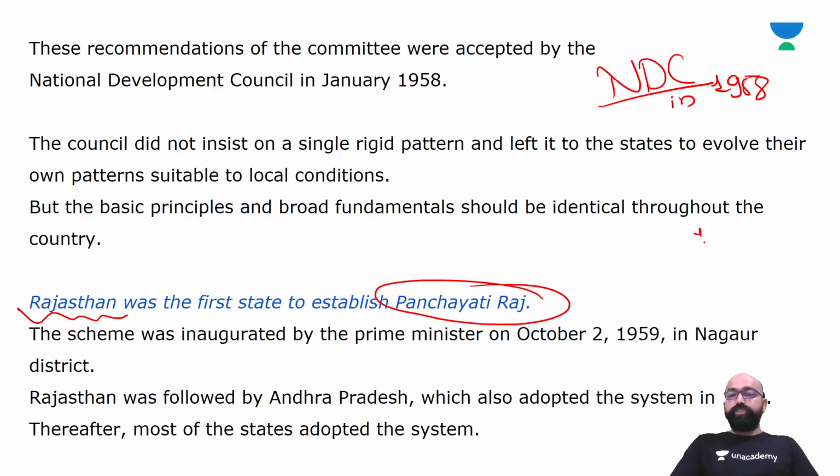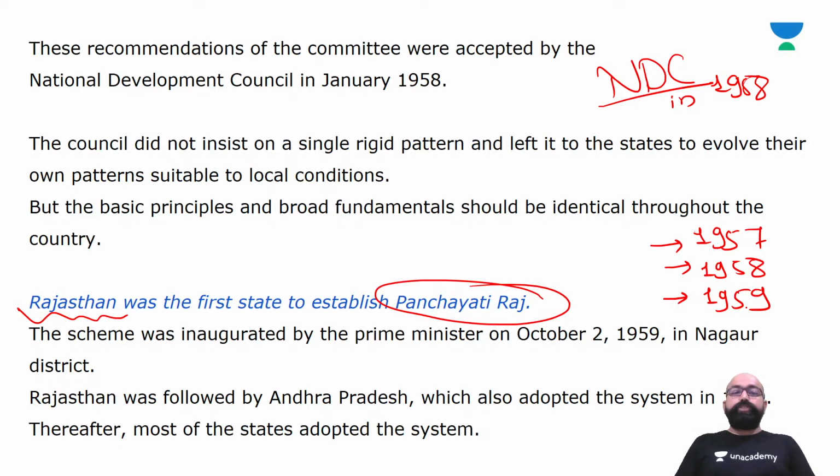The report was submitted by the Balwant Rai Mehta Committee in 1957, then the recommendation was accepted by the National Development Council in January 1958, and the first state, Rajasthan, established Panchayati Raj in 1959, followed by Andhra Pradesh.